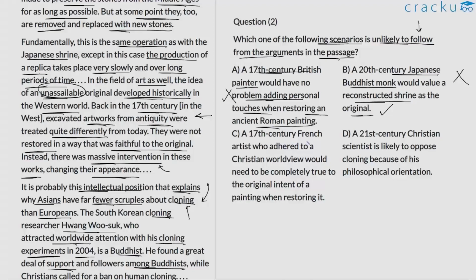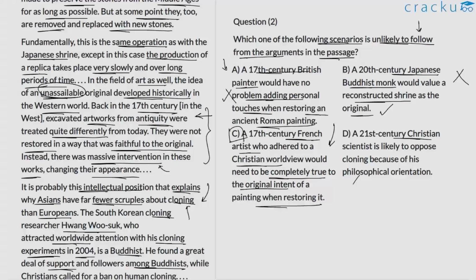C. A 17th century French artist who adhered to Christian worldview would need to be completely true to the original intent of a painting when restoring it. So we know that there was a lot of intervention when it came to the original artwork in the 17th century. So we cannot definitively say that option C is true or it is going to be valid. So it's something that is contradicting what is already highlighted in option A. So option C is likely to be the correct choice in this particular case, because it's a scenario that's unlikely to follow based on the information that is given to us here in this part of the discussion.